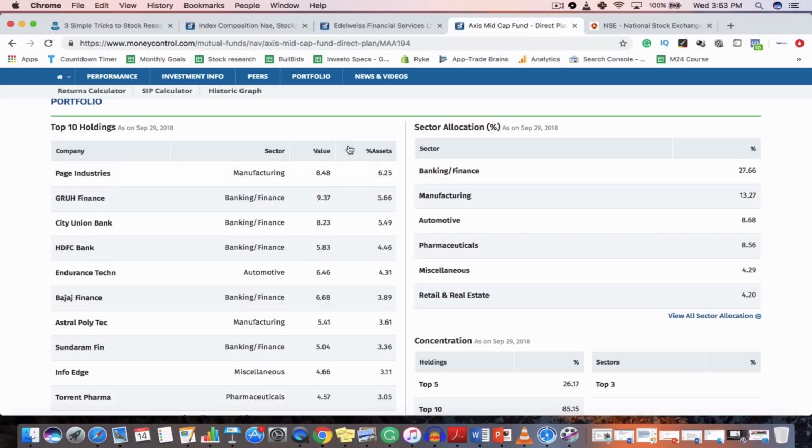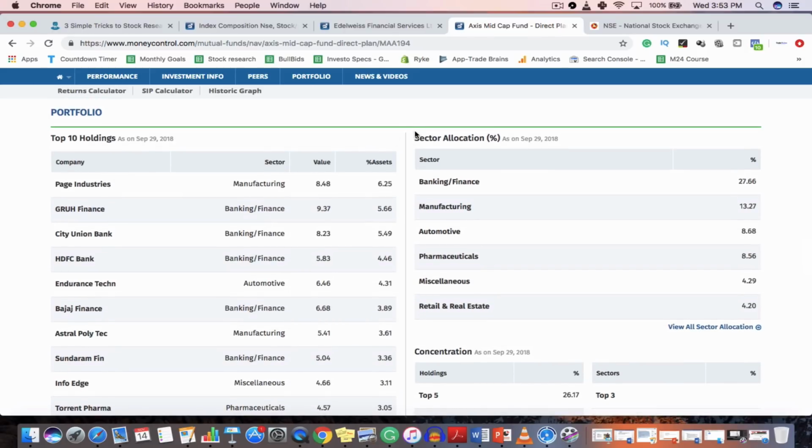Along with it, you can also have an idea of the different sectors in which this fund is investing. For example, here you can see that around 27.66% of this fund is invested in banking and finance, and next 13.27% is invested in manufacturing. Overall, by looking at the different mutual funds, you can have a good idea about which industry is doing well, or where all the big, successful mutual funds are investing. If you can find any common stock in all the good mutual funds, or any particular industry in which all the big mutual funds are investing, it will give you a good idea about where to start your research.